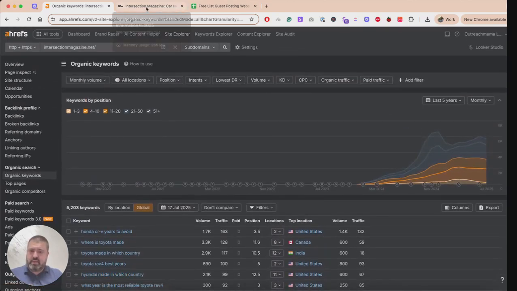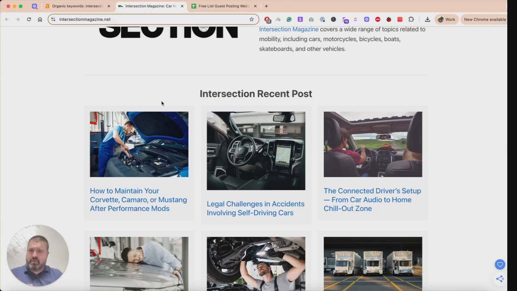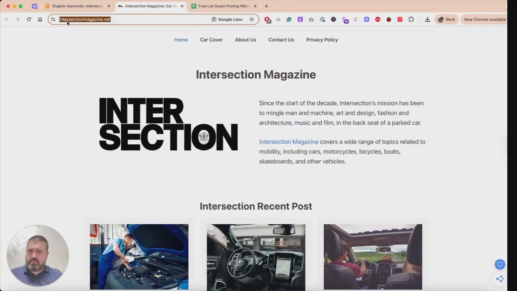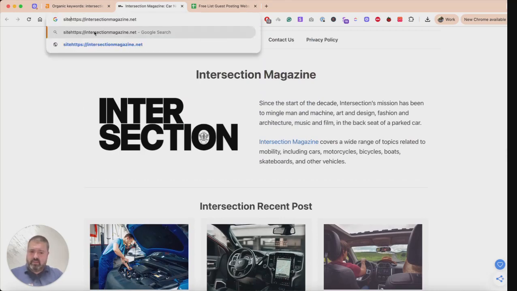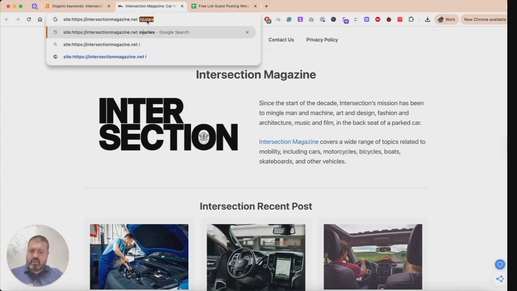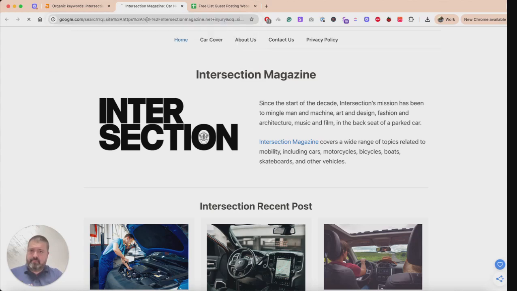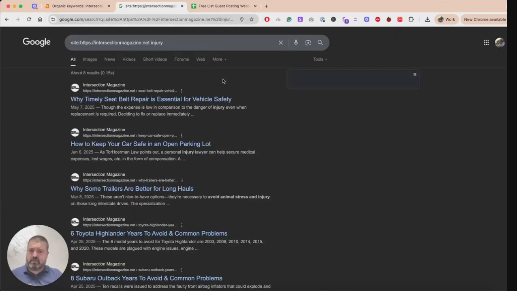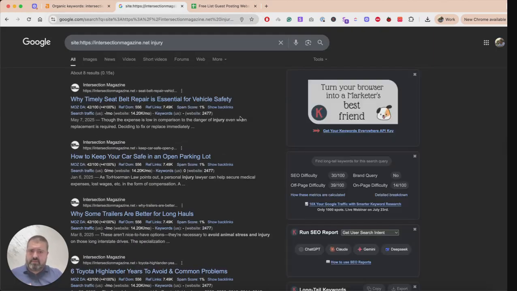We're gonna be using a Google search operator here to find out. First of all, we're gonna add the word site, then colon, and let's say injury here. And then we're gonna see if there are articles that are covering the topic.